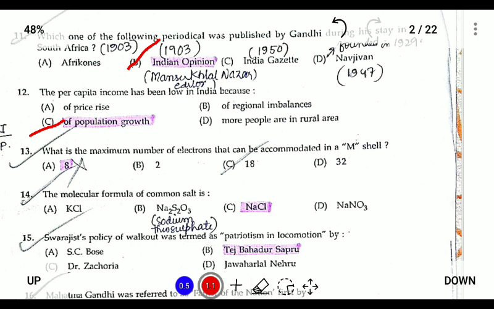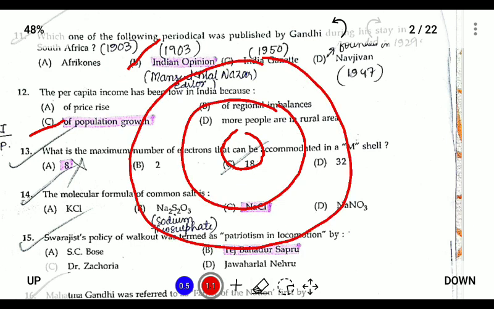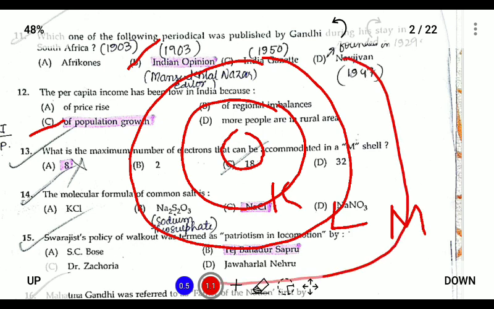What is the maximum number of electrons that can be accommodated in the M shell? So we already know that in a nucleus there are protons and neutrons, and on the outer shells there are electrons. Each shell is denoted by K shell, L shell, and M shell, having designated capacities.